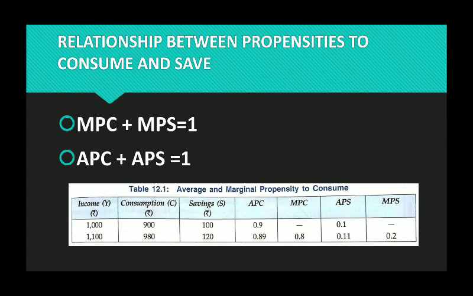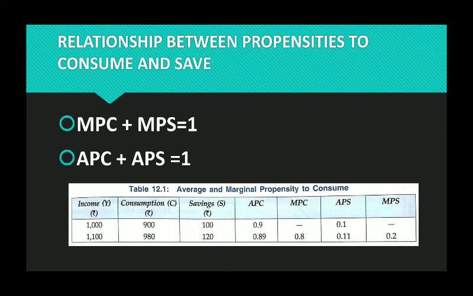Now, till here, if the values can be calculated, using the relation between APC and APS, we can get the value of APS. APC is 0.9, then APS is 1 minus 0.9, which is 0.1. When APC is 0.89, then 1 minus 0.89 is 0.11, that is APS. Again, MPC is 0.8, so MPS is 1 minus 0.8, which is equal to 0.2.